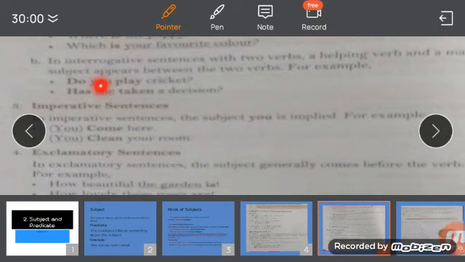That is a different kind of interrogative sentence you have studied, no? So that is yes or no interrogative sentences. So, do you play cricket? Here there is a helping verb and a main verb, and the subject appears between the two verbs. So between the two verbs is what, children? One verb is do, the helping verb, and play is the main verb. So the subject appears between two verbs. Which word is between two verbs? You is the subject here. We are talking about you.